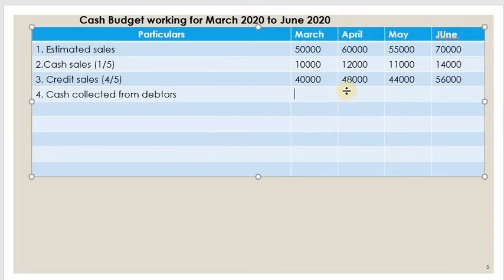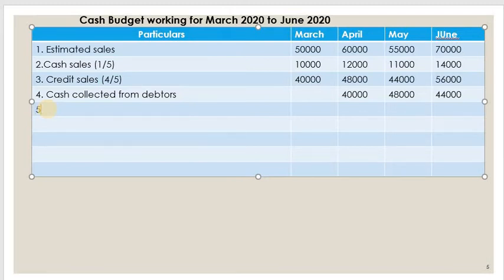So how much is the amount? 40,000 in April, then this 48,000 in the month of May, then this 44,000 in the month of June. So this is cash collected from debtors.